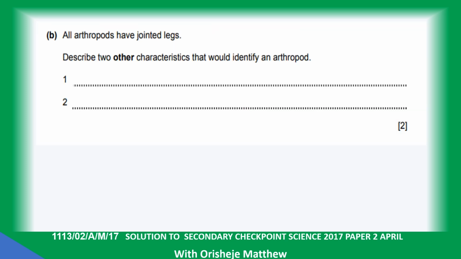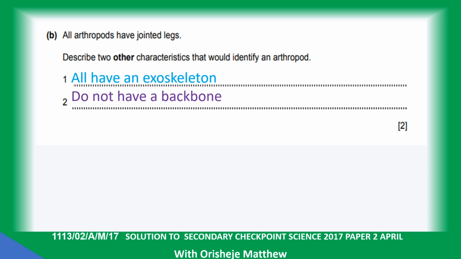All arthropods have jointed legs. Describe 2 other characteristics that will identify an arthropod. All have an exoskeleton, that is an external skeleton. They do not have a backbone. They are not vertebrates, they are invertebrates. They are animals without backbones. All have a segmented body. Yes.